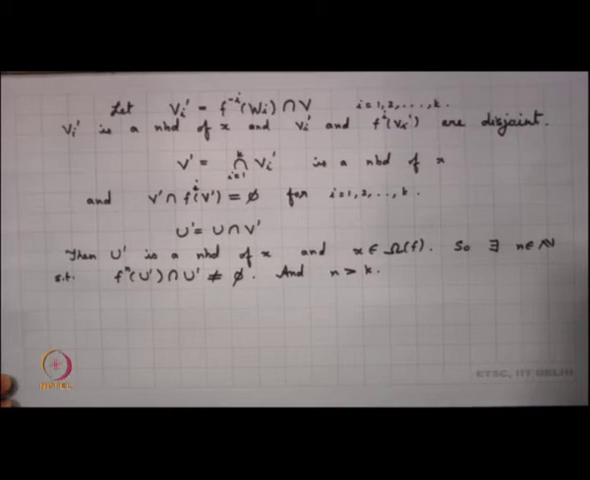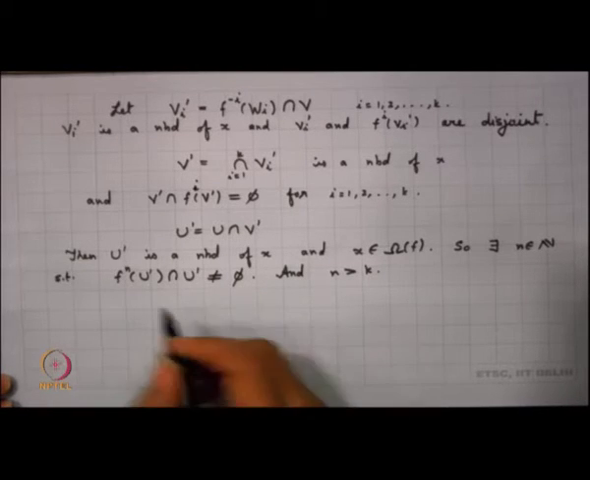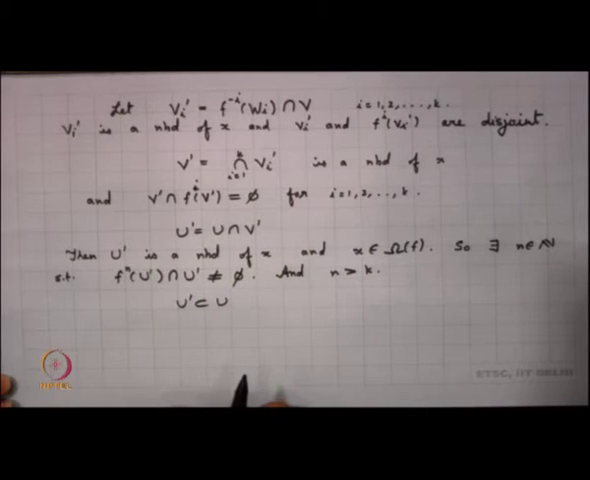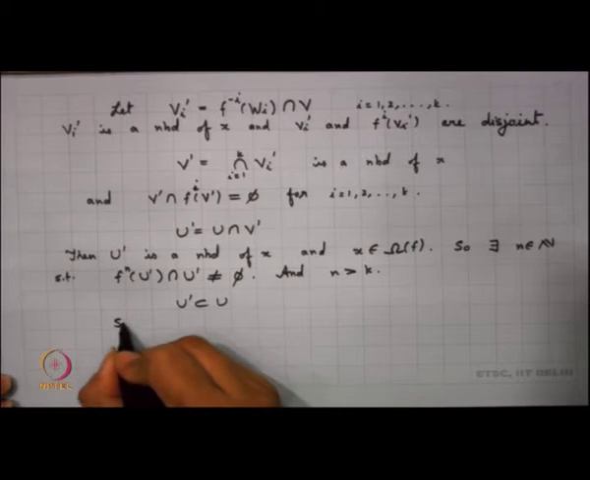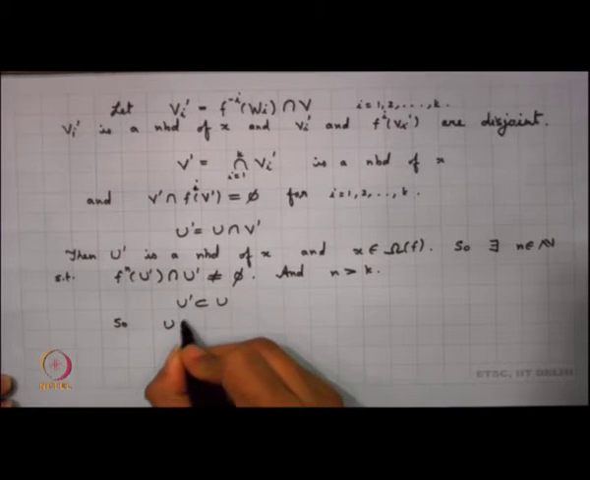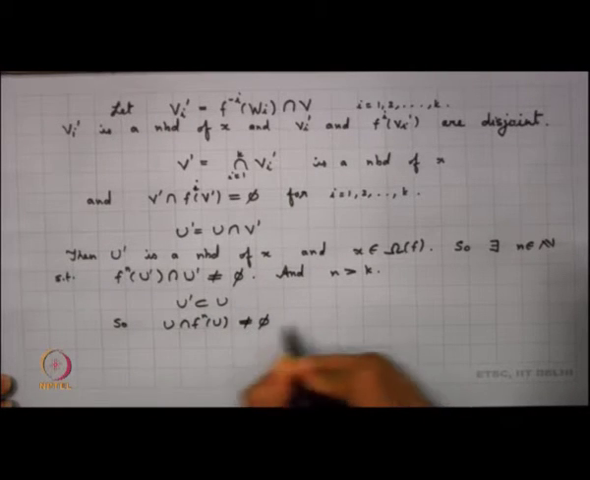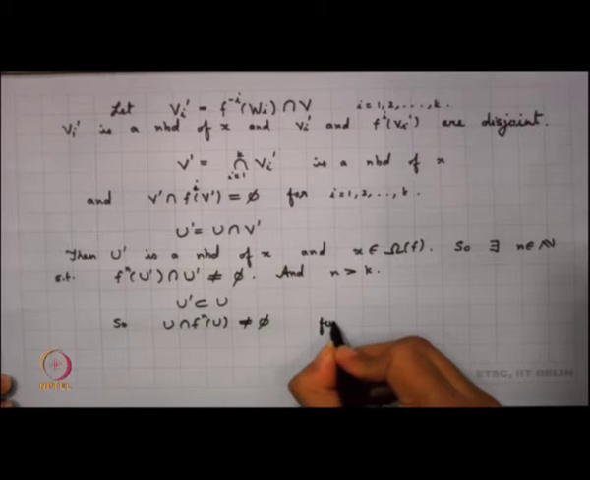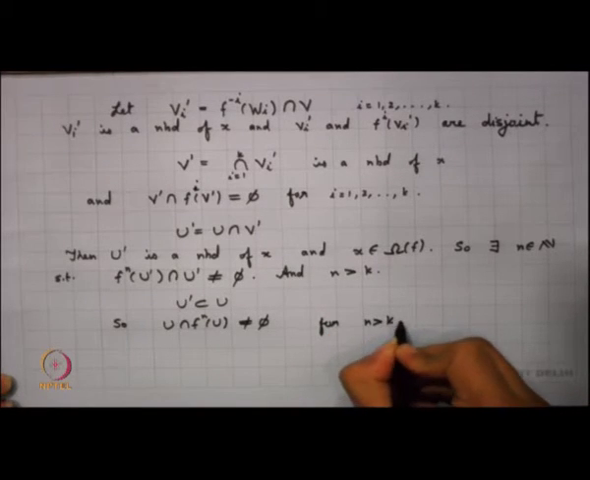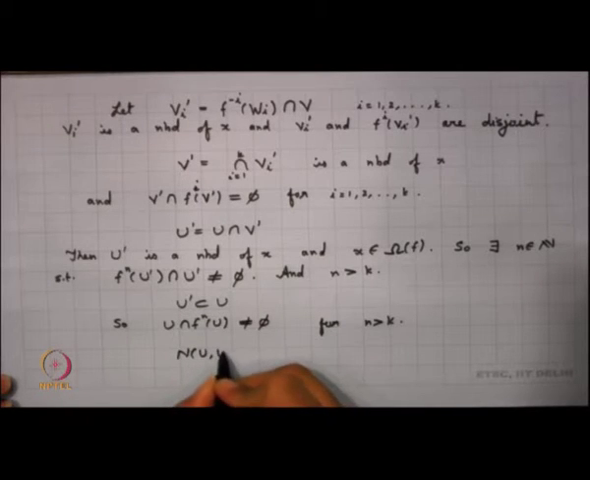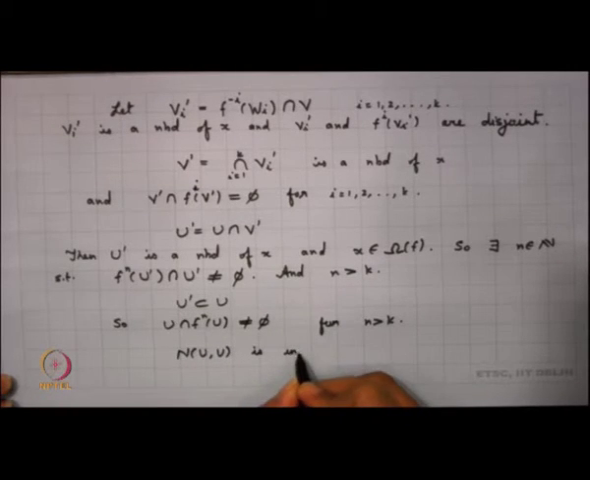Now, what was my u prime? My u prime was a subset of u, because u prime was constructed as u intersection u prime. So, u prime is a subset of u, and this gives us that our n u u is infinite.